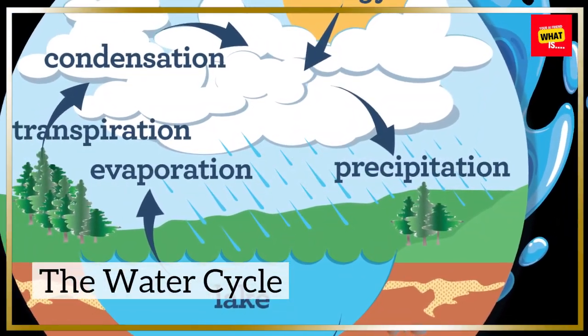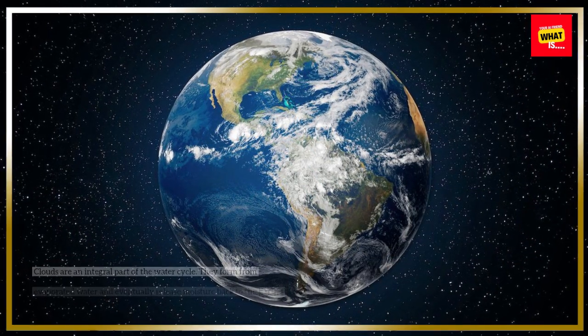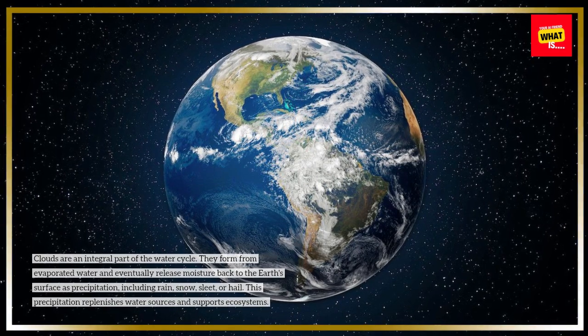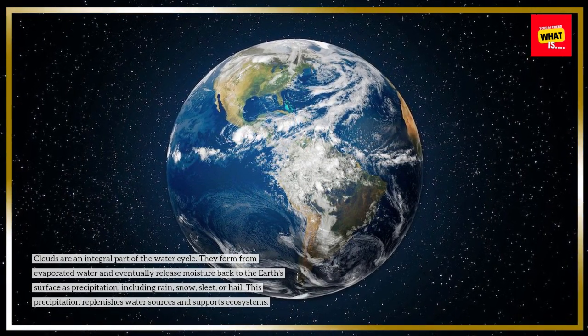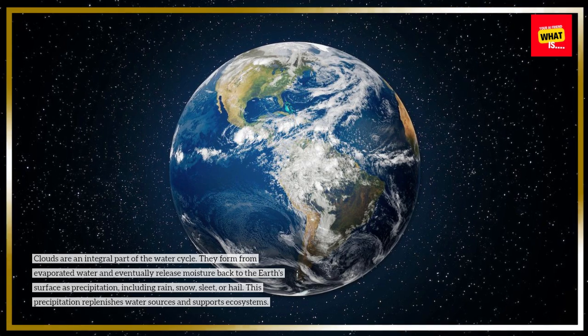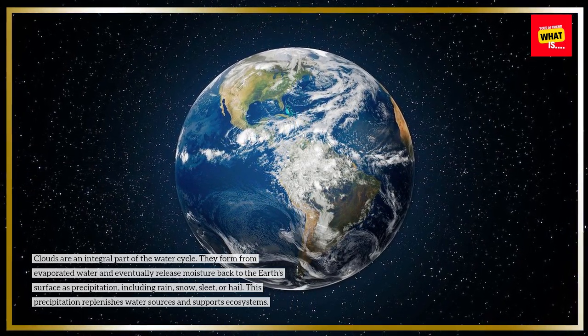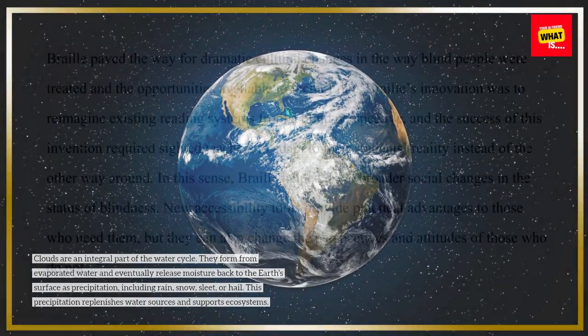The water cycle. Clouds are an integral part of the water cycle. They form from evaporated water and eventually release moisture back to the Earth's surface as precipitation, including rain, snow, sleet, or hail. This precipitation replenishes water sources and supports ecosystems.